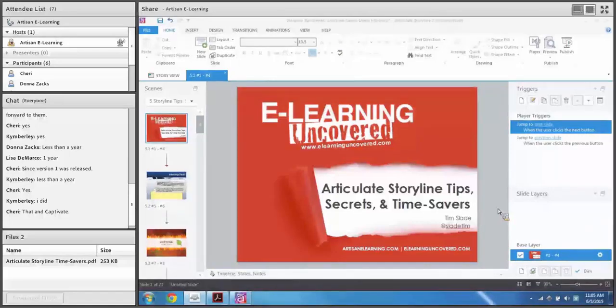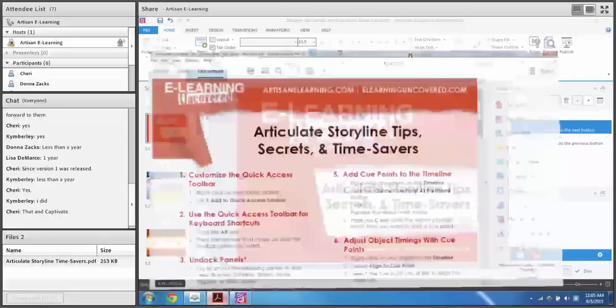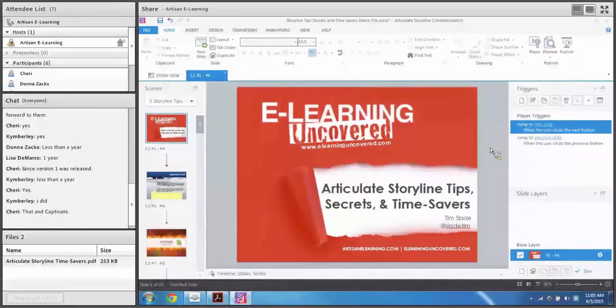So, Articulate Storyline tips, secrets, and time savers. You can feel free to download this handout, but of course I'll be referencing it as we go through. So my number one: customizing the quick access toolbars. This is a really simple one. I'm going to go through some simple interface tips, and then we'll get into some more true feature tips.